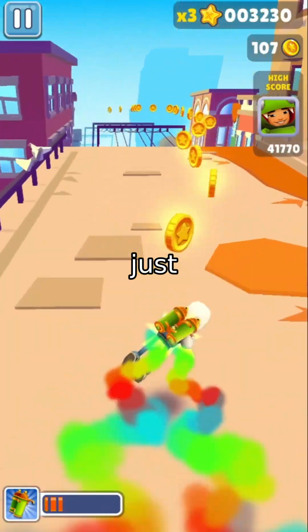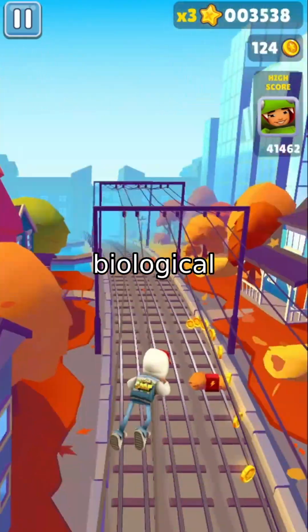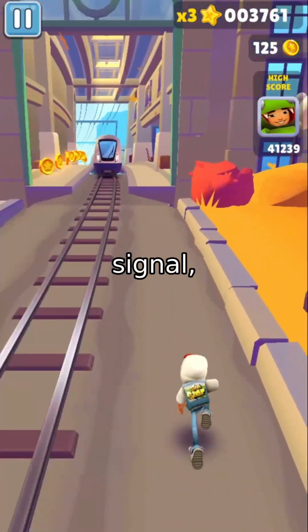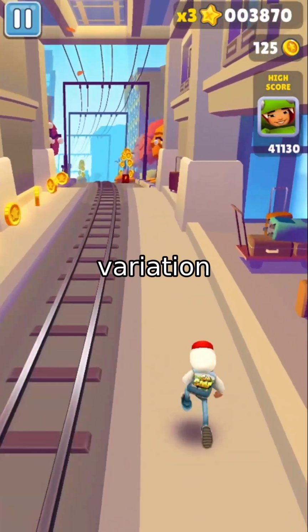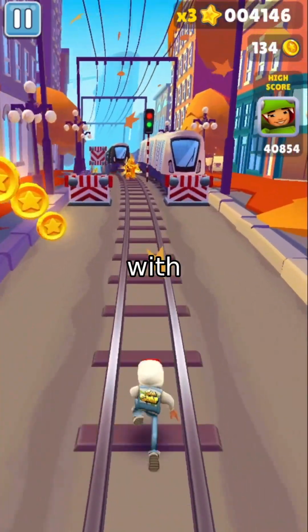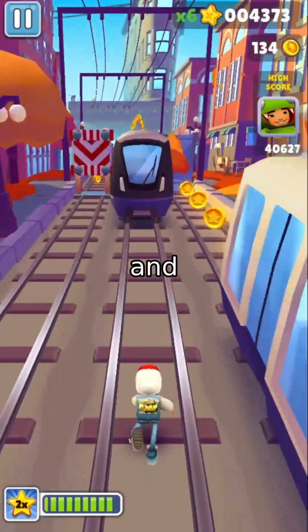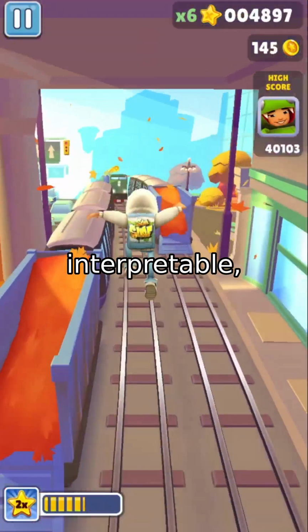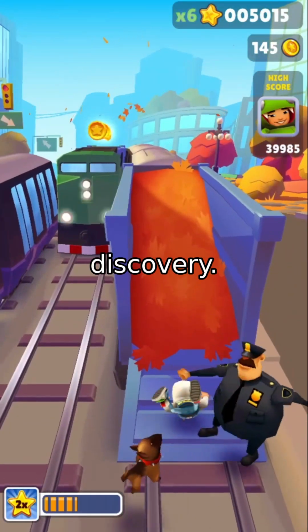Because imputation isn't just about filling gaps, it's about preserving biological truth. When you impute indiscriminately, you risk turning silence into signal, rare states into noise, and natural variation into artifacts. scR-MF gives you control. It detects dropouts with statistical rigor, imputes only what's needed, and leaves the rest untouched. This makes it not just more accurate, but more interpretable, a crucial advantage in scientific discovery.